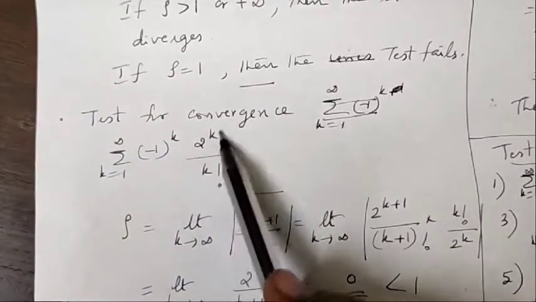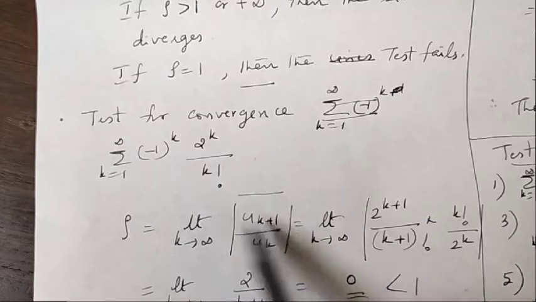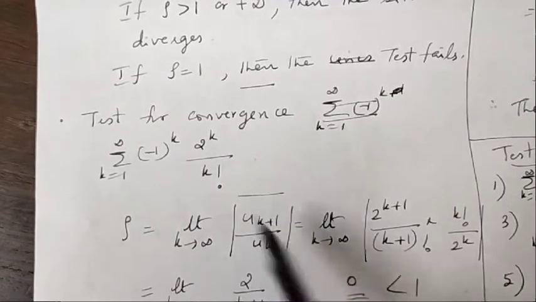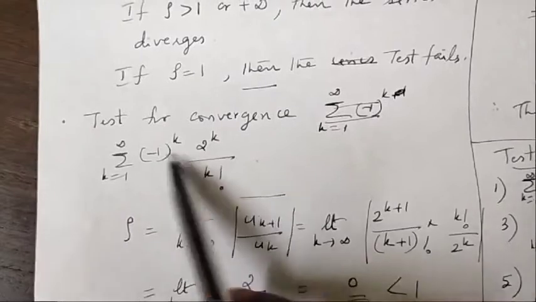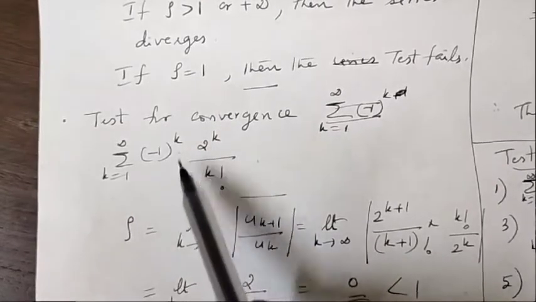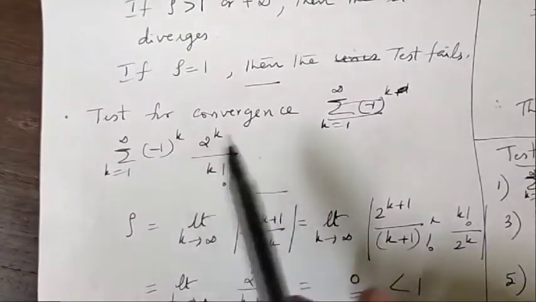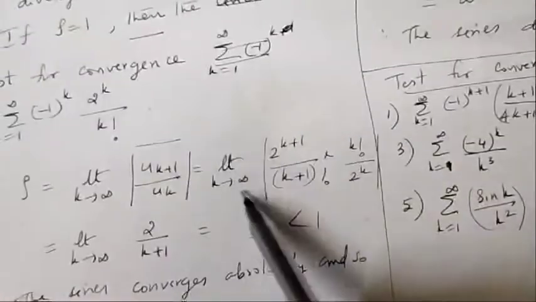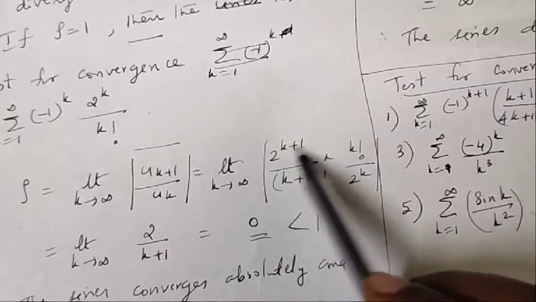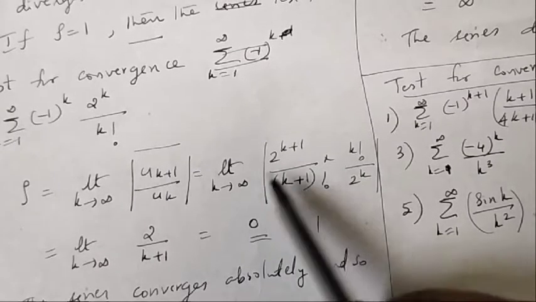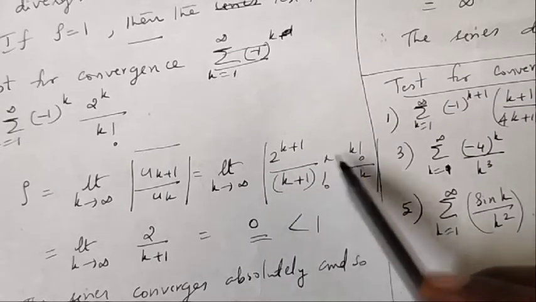So 2 raised to k by k factorial is the uk. So rho is the limit of the modulus value. By taking the modulus we are ignoring the minus 1 raised to k term, that's all. So limit k tends to infinity of 2 raised to k plus 1 by k plus 1 factorial, writing k plus 1 in place of k, divided by this term, that is into its reciprocal.